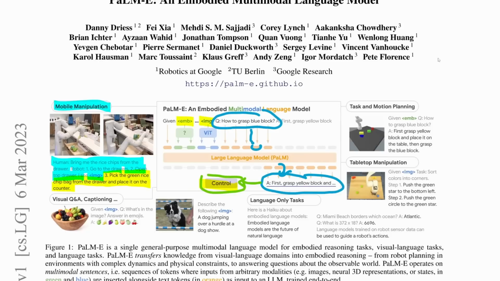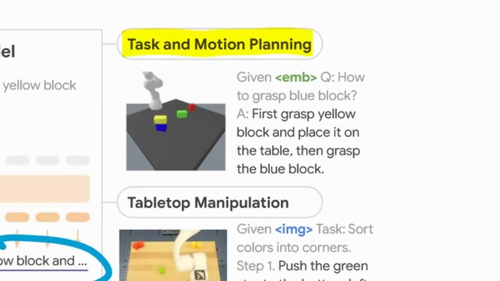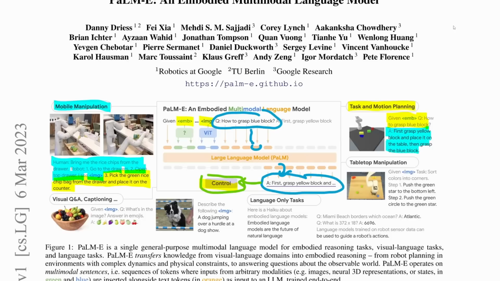Now there's two more tasks that we'll see very frequently in this paper, so we'll take a look at those right now too. One is task and motion planning. So this is another robotics environment where there's a bunch of different colored cubes. It's simulated, and basically the robot has to do something. So here, given embedding, and this embedding is going to be some representation of the environment, right? How to grasp blue block. And again, we get the same thing. Now the robot answers with, first grasp yellow block and place it on the table, then grasp the blue block. And then this again would be passed into the control policy, and it would take care of that.